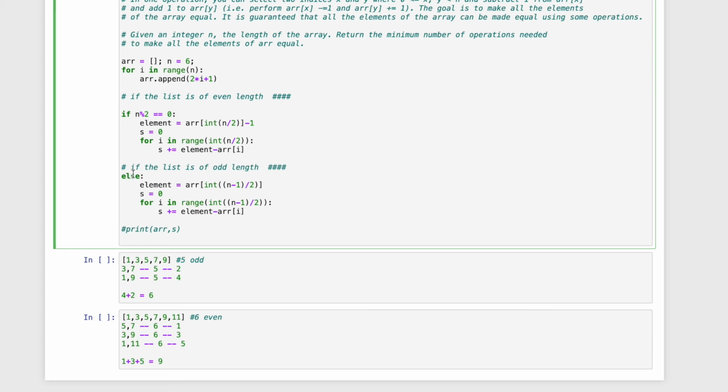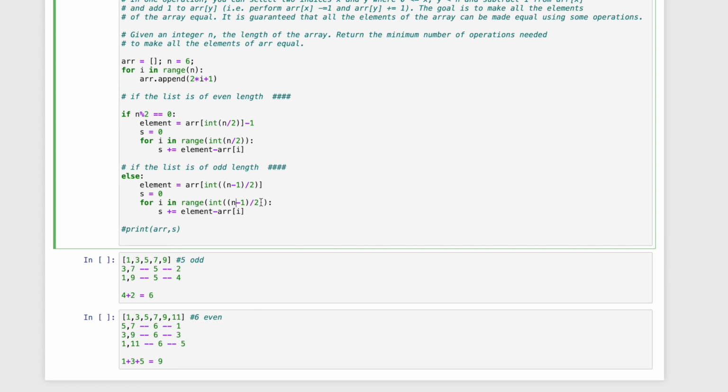Similarly, for an odd-length list we can do it in the same way, and that time to find the middle element we have to do (n - 1) / 2. So if n is 5, then 5 - 1 is 4, divided by 2, that is 2. So index 2, with indices 0, 1, 2, is 5, right? So for odd it will be like that.